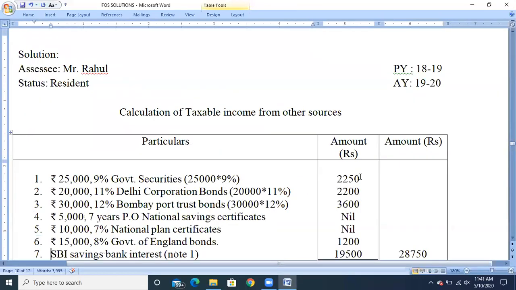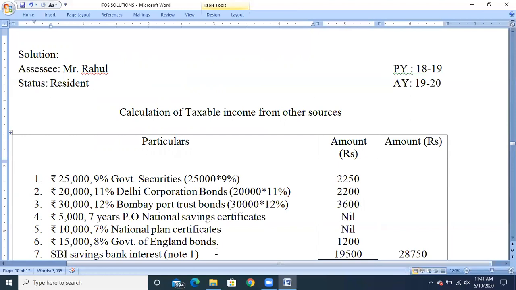25,000 into 9%, 2,250; 20,000 into 11%, 2,200; 30,000 into 12%, 3,600. National savings certificate is a tax-free security, so nil. National plan certificate, again a tax-free security, nil. England bonds have been issued by the government and are less tax securities, so 15,000 into 8%, you will get 1,200.